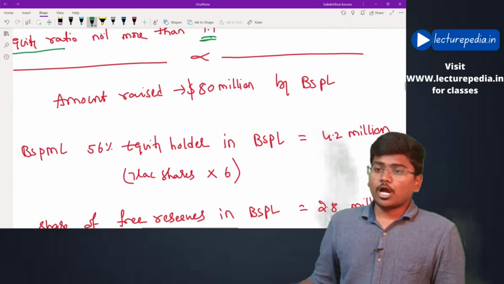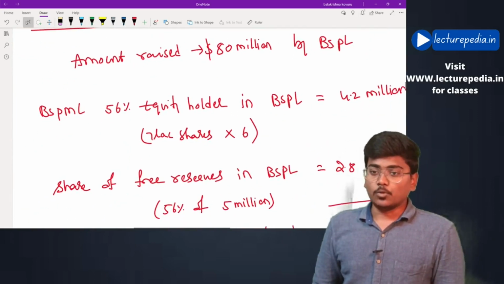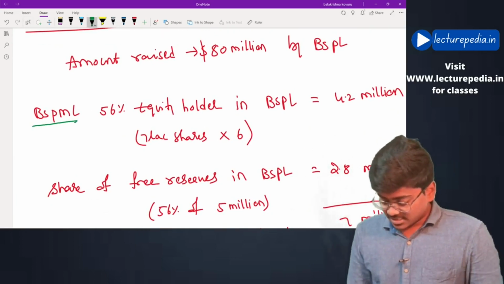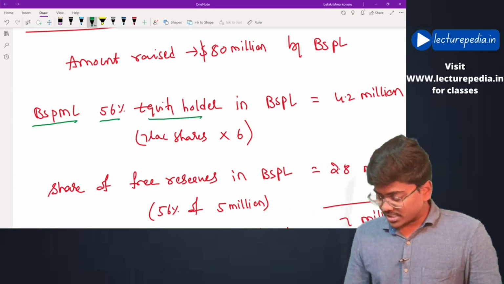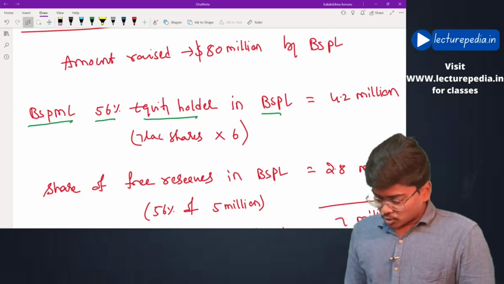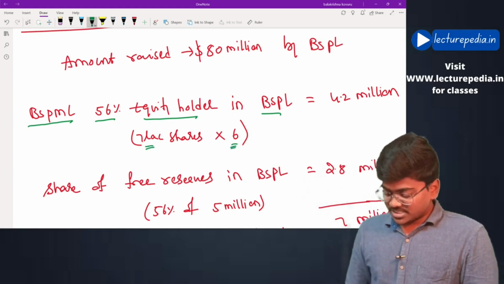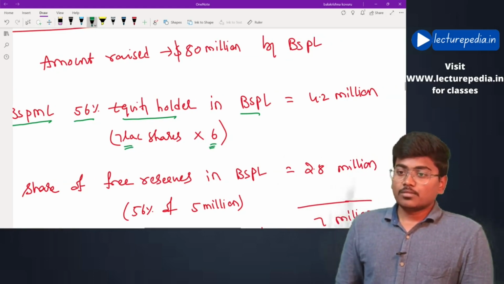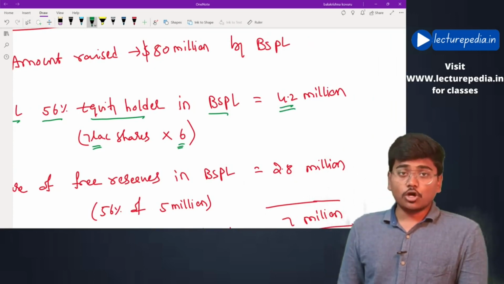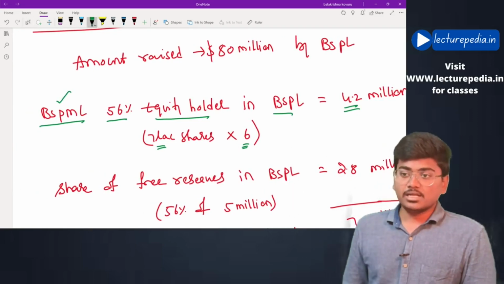See, the amount of ECB raised is $80 million by BSPL. Okay, now BSPML is a 56% equity holder in BSPL. Such 56% turns out to be the total equity shares of 7 lakh equity shares, and the face value of each equity share is 6 rupees. Thereby $4.2 million is the equity shareholding of BSPML in BSPL.